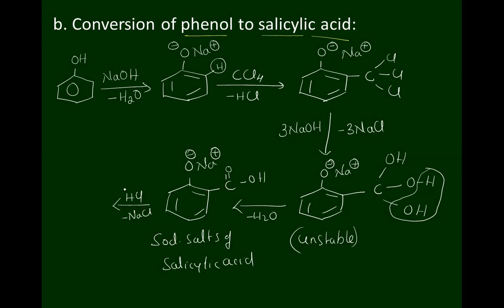We get salicylic acid, which is more stable due to intramolecular hydrogen bonding. Please note down the mechanism involved in the conversion of phenol to salicylic acid.